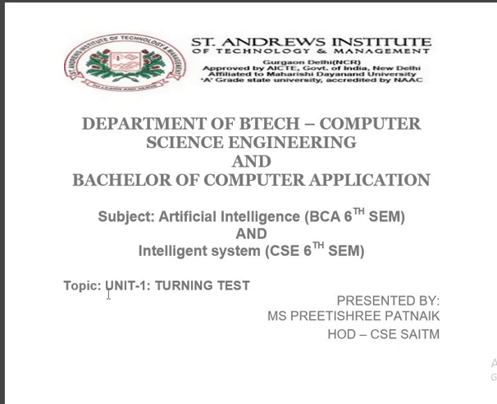When we are discussing artificial intelligence, the question comes to mind of how an intelligent system can have a good thinking capability comparable to a human. We also come across various parameters and questionnaire series that have already been done with many different tests, like the Marcus test, the Lovelace test 2.0, and the reverse Turing test. This study will be helpful for today's programmers and research-oriented researchers in the field of the Turing test and its application in artificial intelligence and intelligent systems. So let's begin with today's class.